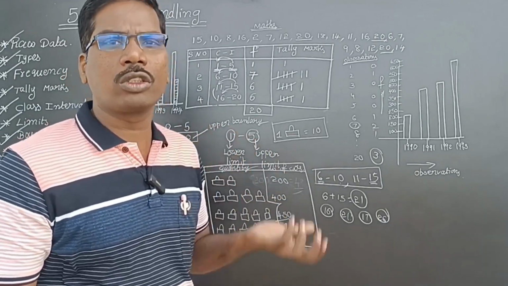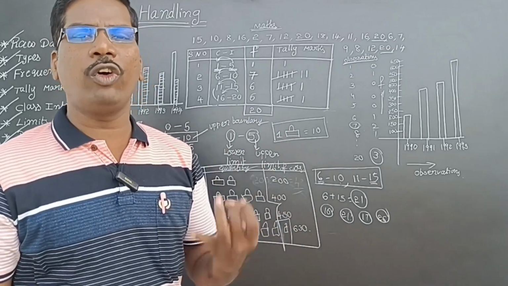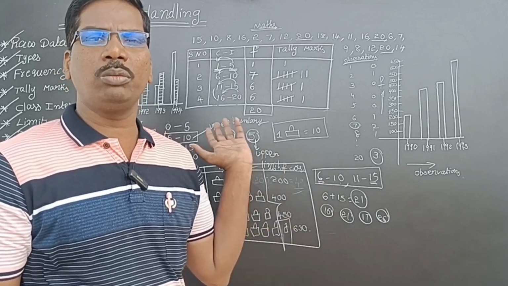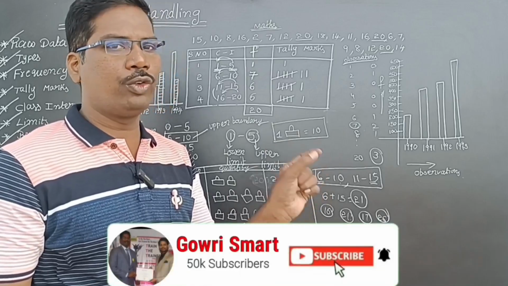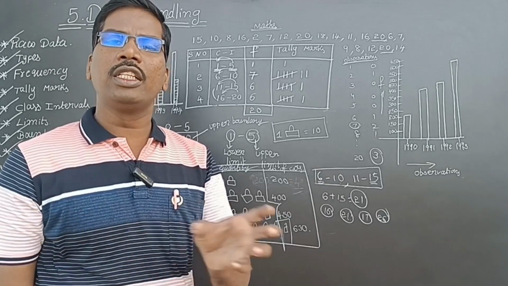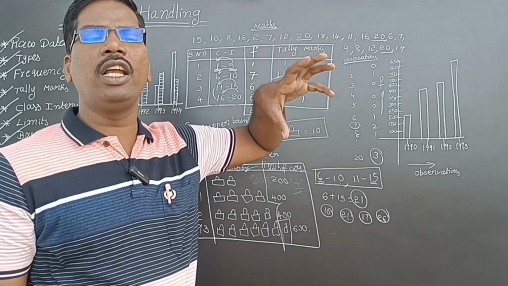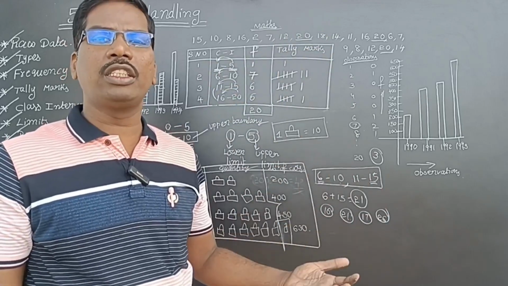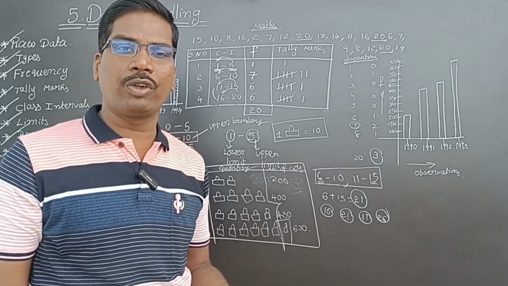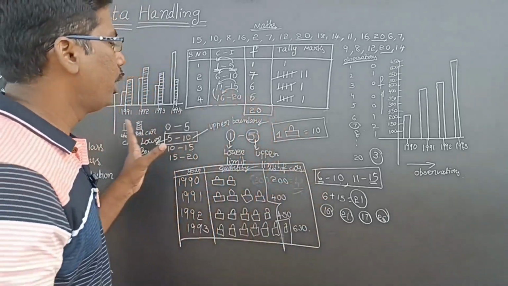We can represent this in marks also. For example, in your class, your teacher is conducting format 1, format 2 marks, isn't it? So the teacher can conclude of 10 students or 20 students by using a double bar graph. So format 1, format 2, and like that student 1, student 2, student 3, student 4, student 5, student 6, she can make. So marks will be on the vertical axis, isn't it? So she can say which student has a betterment from format 1 to format 2, which student is not performing well in format 2 than format 1. Like that, the teacher can represent the data using double bar graph.